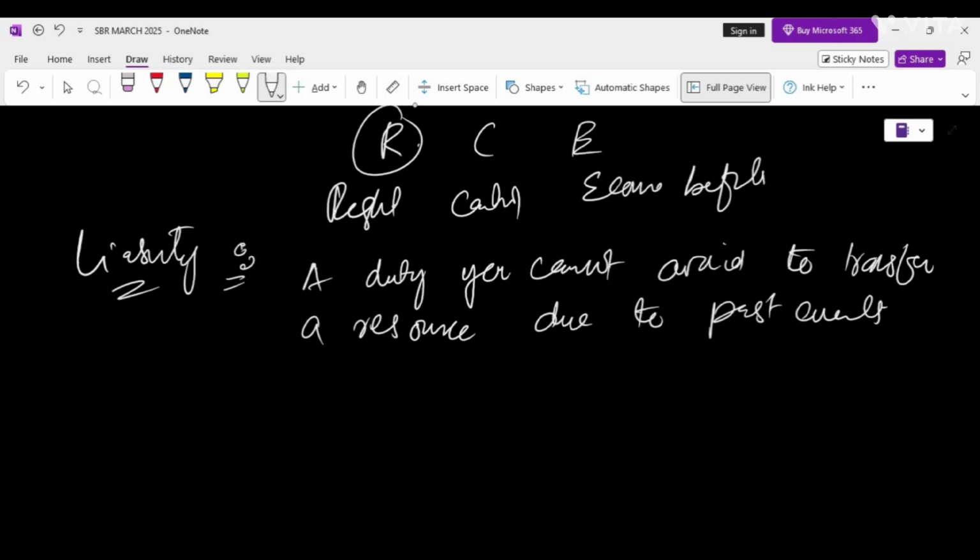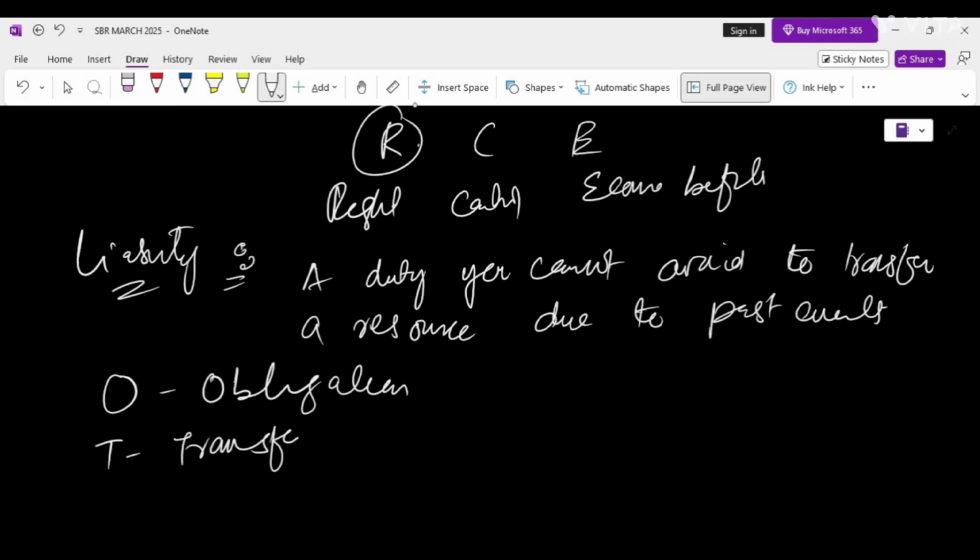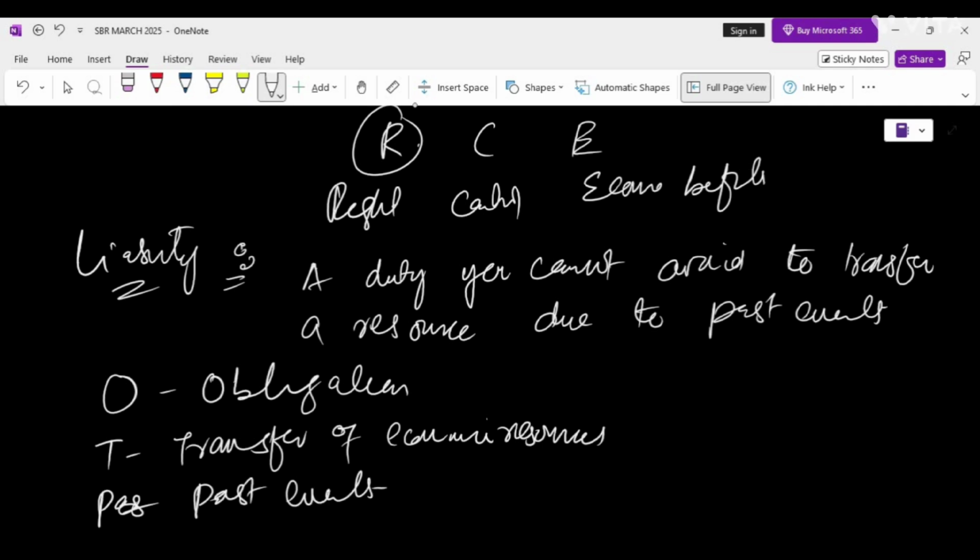So I have mentioned three words. The first one is obligation. The second one I mentioned is transfer of economic resources, and the third one is past event. By obligation, we mean a duty you cannot practically escape, owed to someone, a person, entity, or society. It can be legal, like a contract.